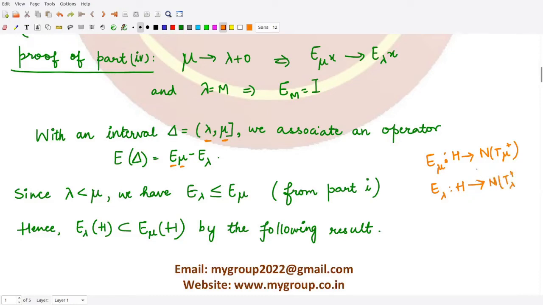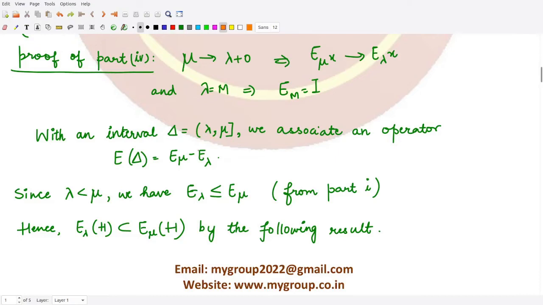So these are the two operators, and using these two operators we are defining another operator E of delta, defined by the linear combination of these two, where these two operators are obtained when we take the lower and upper limit of this interval delta. So this is the construction.